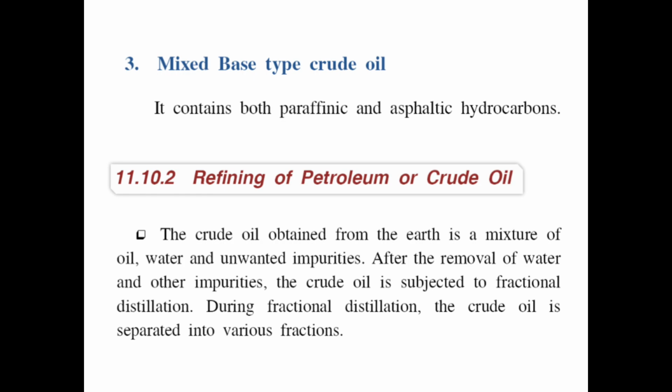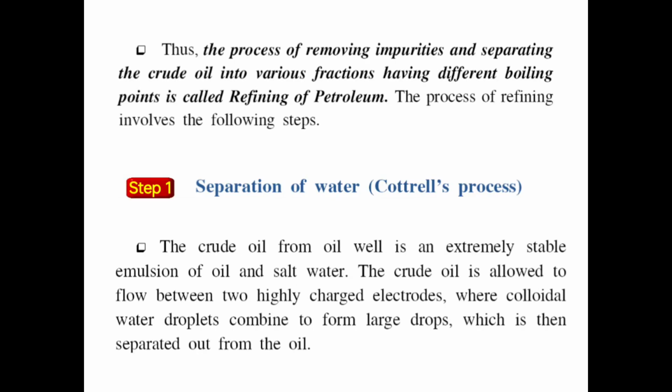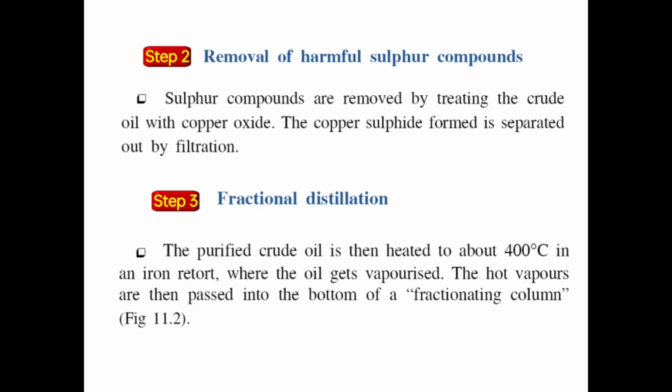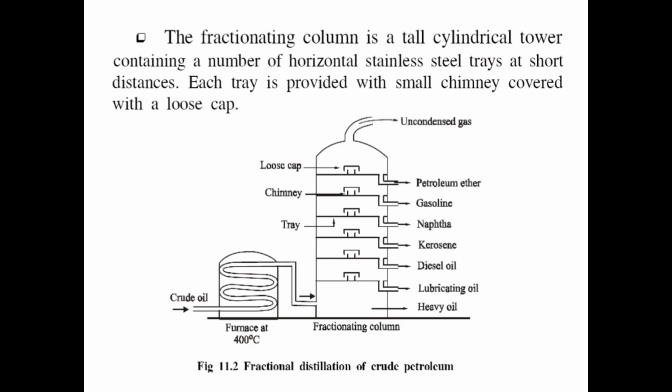The crude oil is obtained from the earth as a mixture of oil, water, and unwanted impurities. After the removal of water and other impurities, the crude oil is subjected to fractional distillation. Thus, the process of removing impurities and separating the crude oil into various fractions having different boiling points is called refining of petroleum. The process of refining involves the following steps. Step 1: separation of water, Cottrell process. Step 2: removal of harmful sulfur compounds. Step 3: fractional distillation.